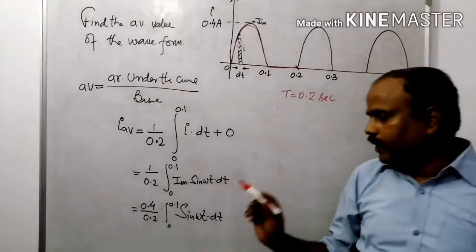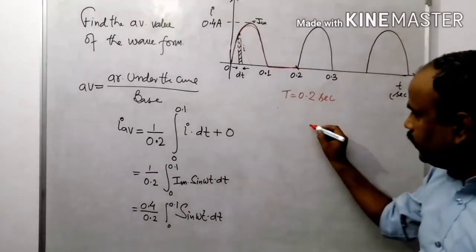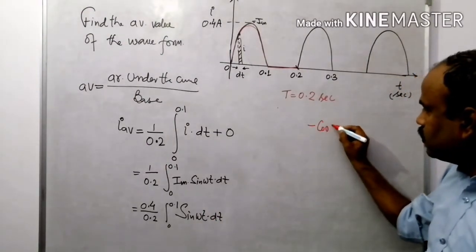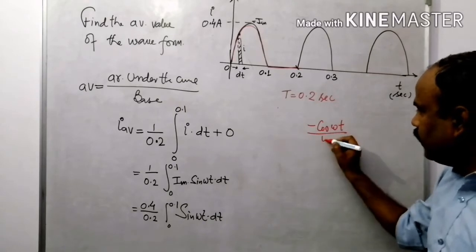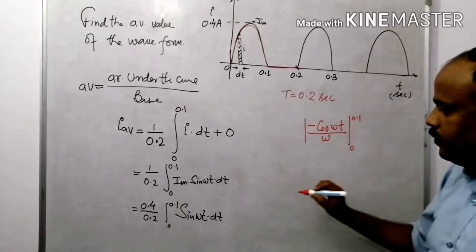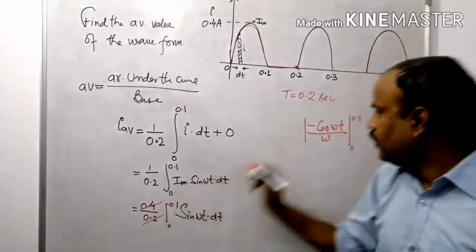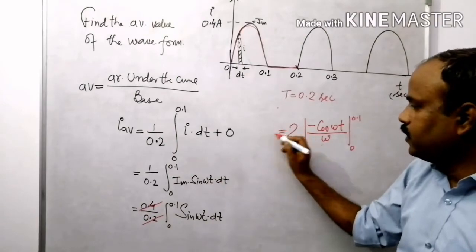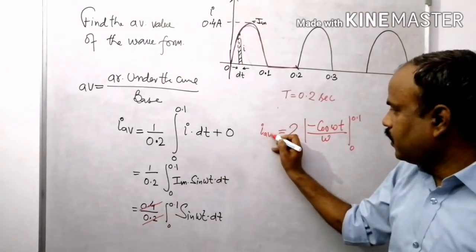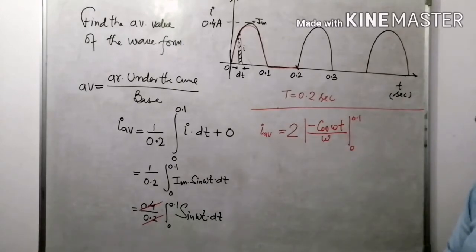Now take the integration of sin omega t. The integral of sin omega t is minus cos omega t divided by omega, with limits 0 to 0.1, and cutting it, it becomes 2, that is nothing but I average. Right? Okay.